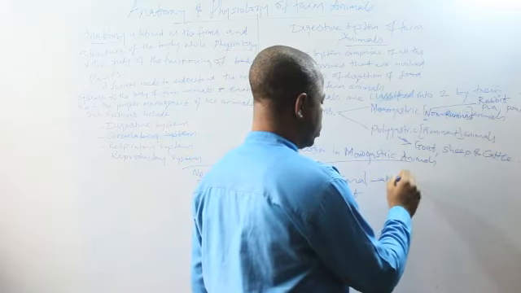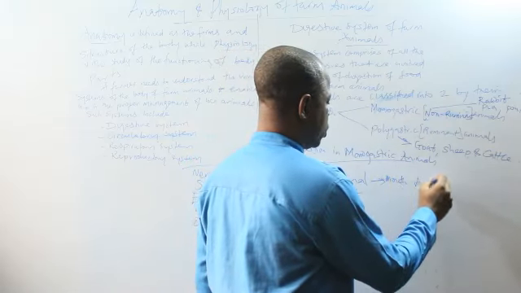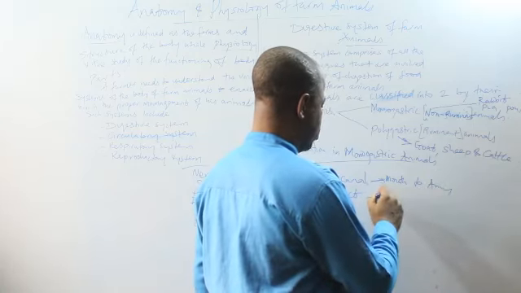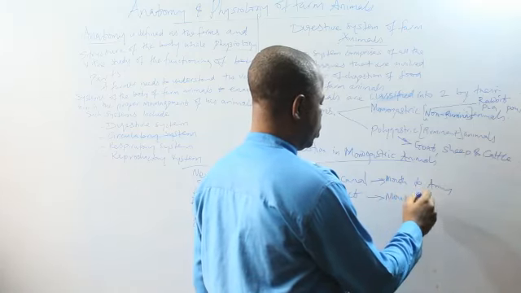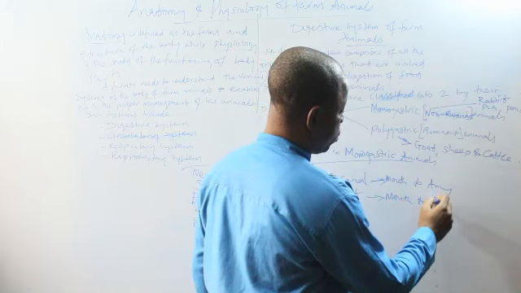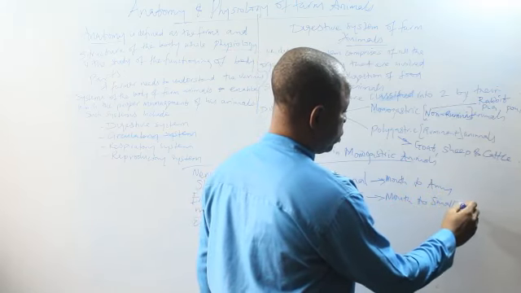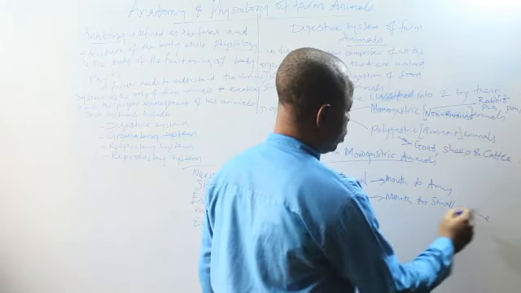The alimentary canal runs from mouth to anus. The digestive tract runs from the mouth to the small intestine, or you can say mouth to the ileum.